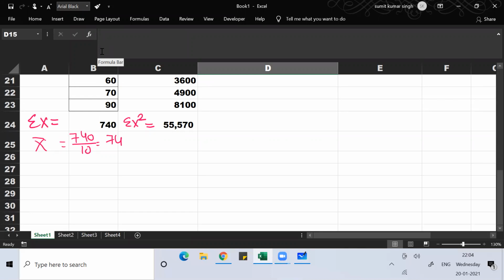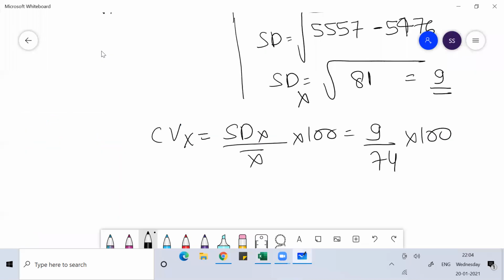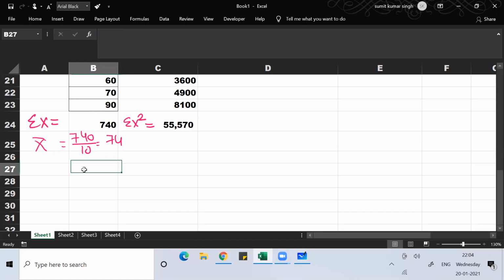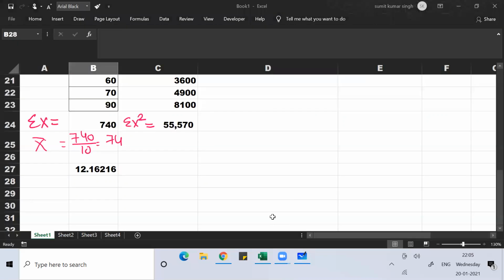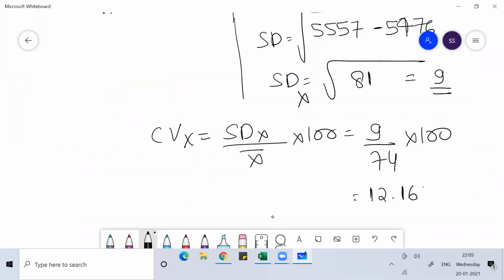So 900 by 74. If you do 900 by 74, you will get 12.16216. This is the coefficient of variation of x. Clear everyone?